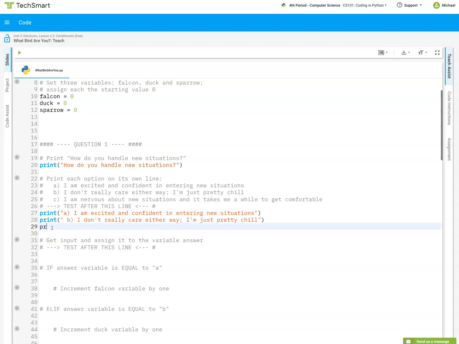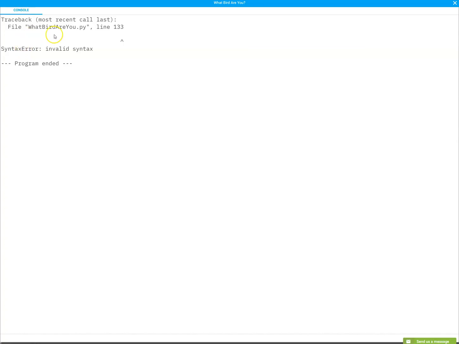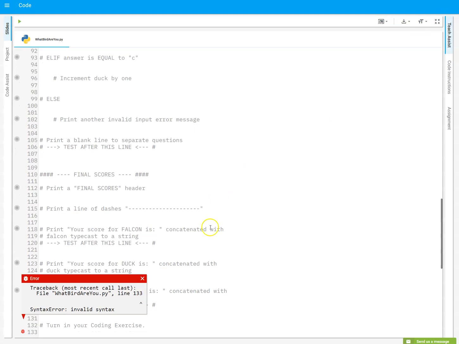There we go. Print like this. And then it says to test after this line. So let's see what if I did it right here. Uh-oh. Line 133, I've got a syntax error. Let's check it out.